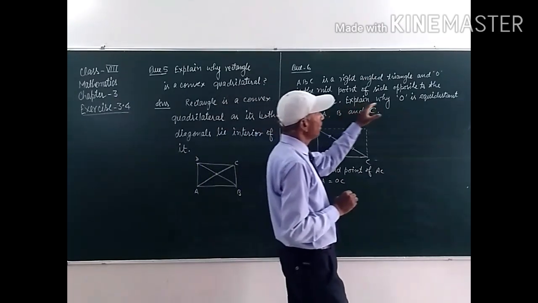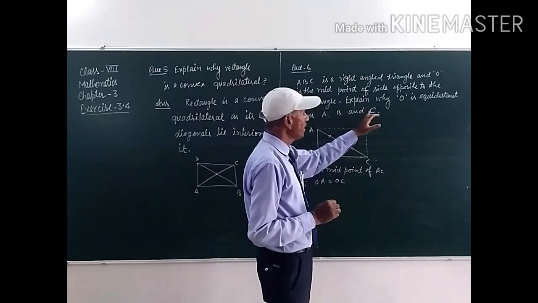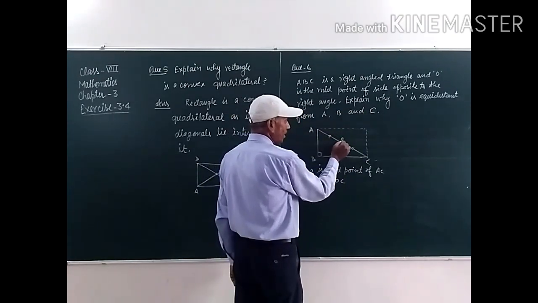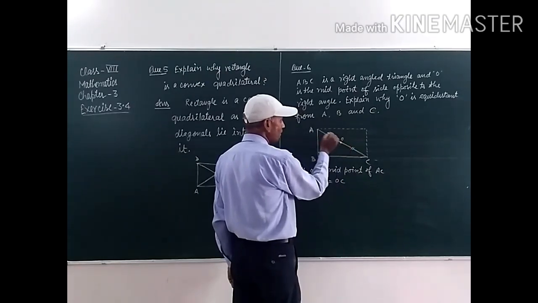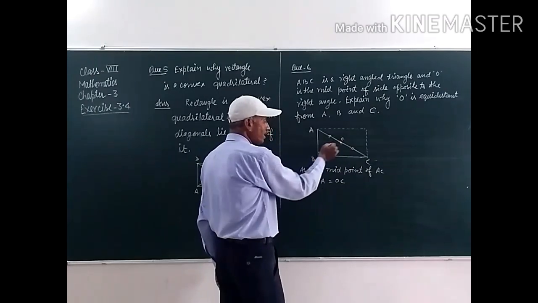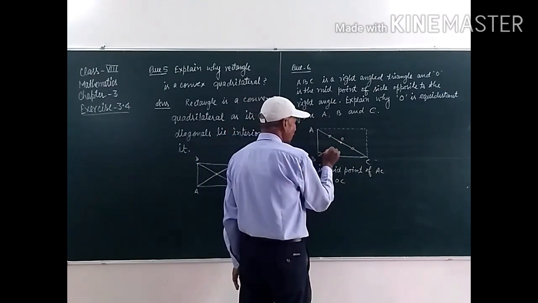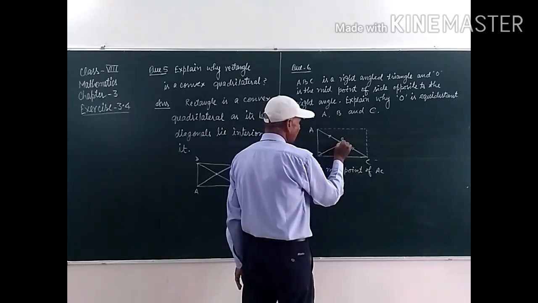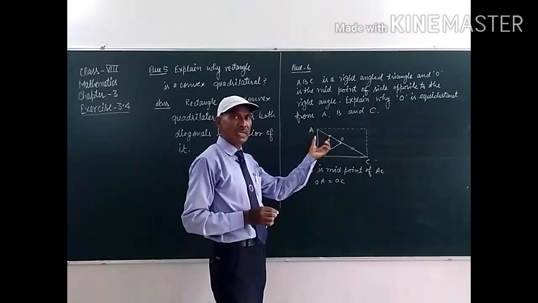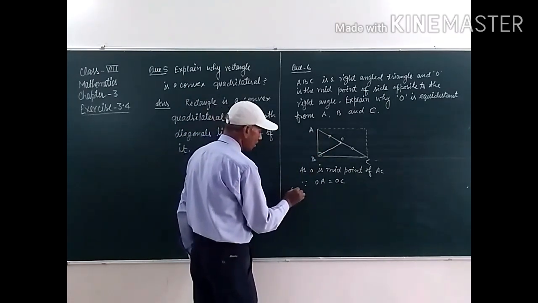And explain why O is equidistant from A, B and C. Why is O equidistant? Student, it is equidistant from A and from C, but we have to prove why it is equidistant from B, that is OB. Now we have to make some constructions here, student. So, construction.